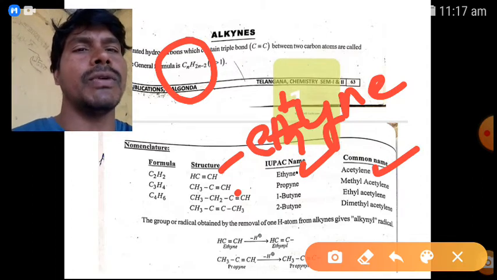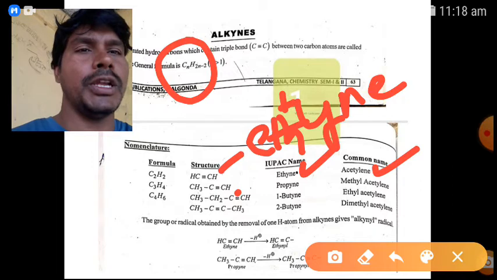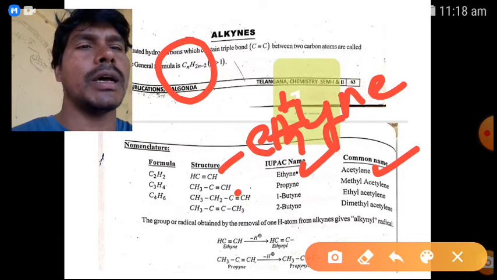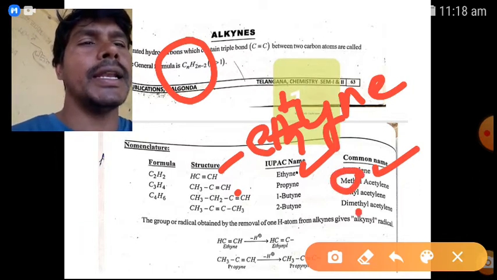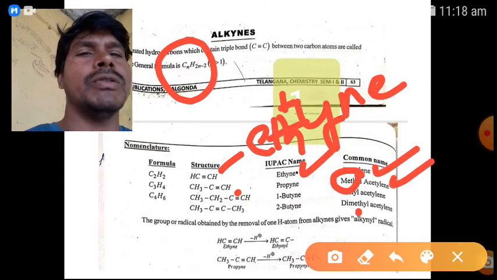Next, C3H4, where n is equal to 3. Write the structure as CH3 single bond C triple bond CH. This is the propyne molecule, because three carbons is pro, plus ine because of the triple bond, propyne. Simply, it is a methyl substituted acetylene compound, methyl acetylene.